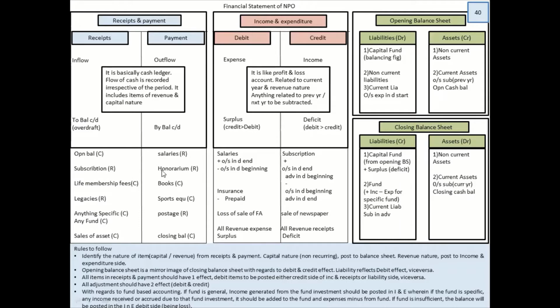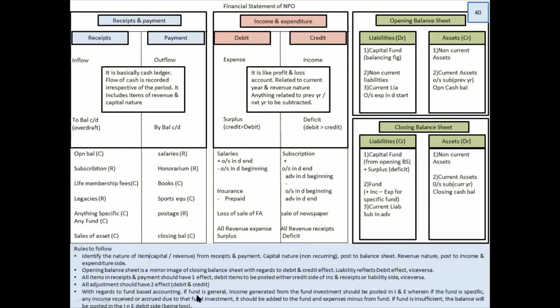Other than opening balance and subscription for previous year, all the items of capital nature pertain to your closing balance sheet. So this is what you have to understand. All the adjustments should have two effects. This is a rule of accounts. It's not a rule for one chapter, but for any chapter you do. If there is an adjustment, you have to give debit and credit effect.